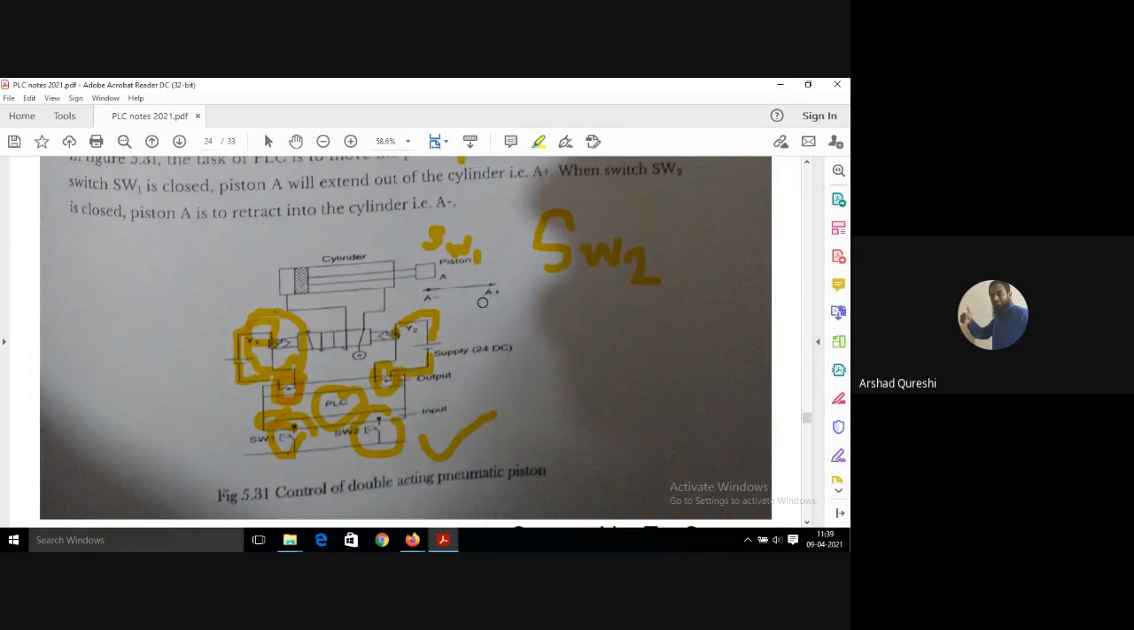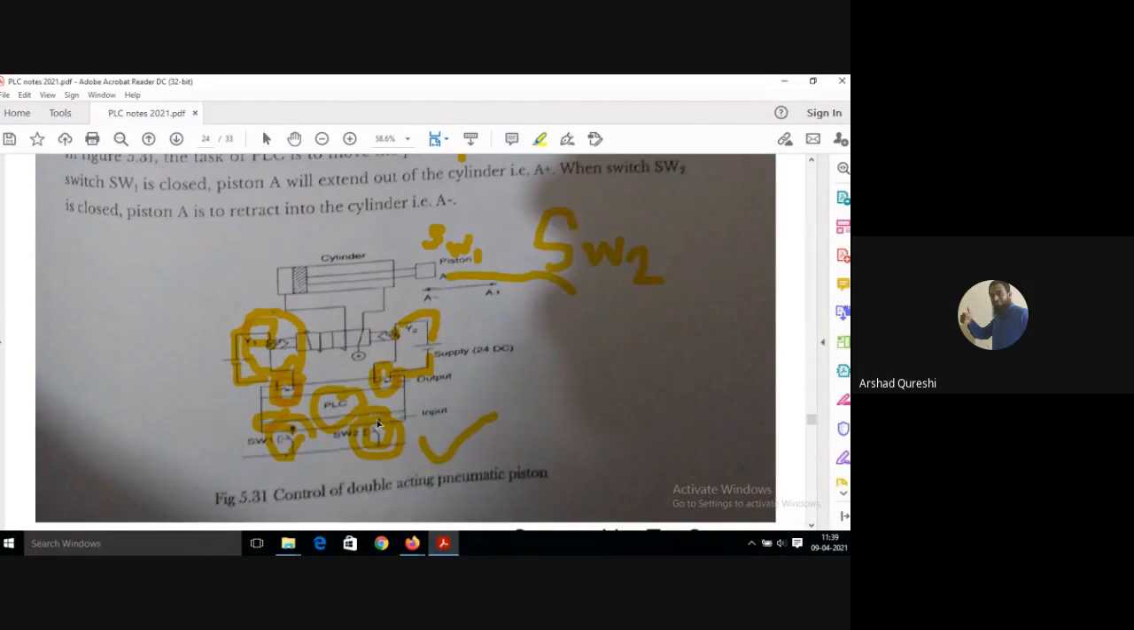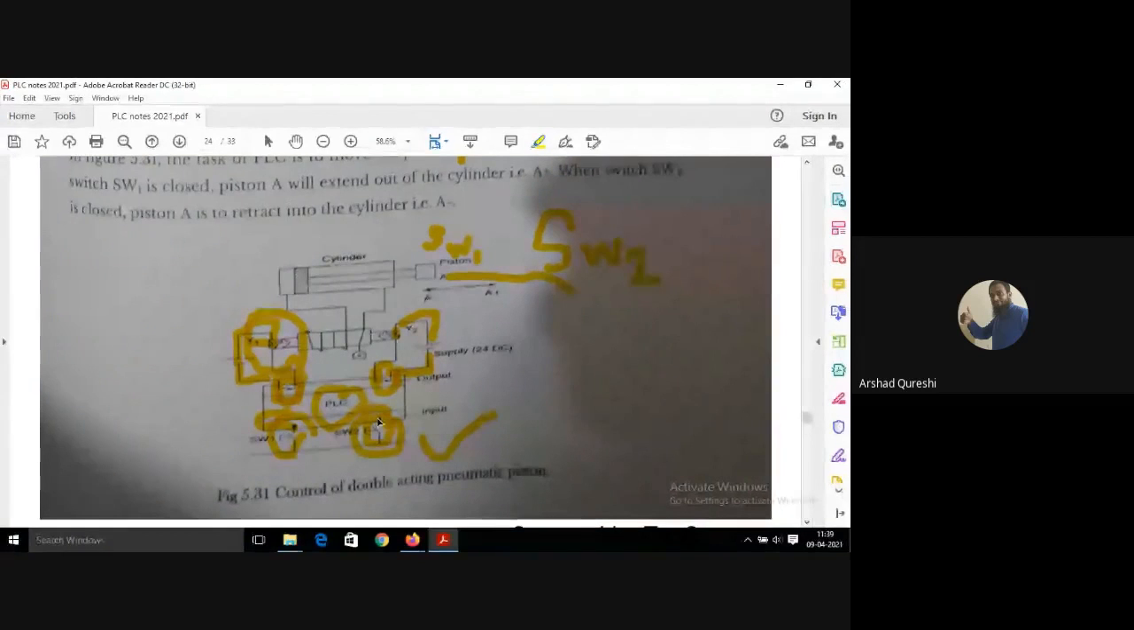As soon as the piston reaches SW2, the input will be given to the PLC from here. The PLC will process it and get to know with the help of the current that SW2 is pressed now because of the piston. The piston has reached here because of the A plus operation. As soon as SW2 gets actuated, the PLC will process it and give the command to close this contact here, and therefore the contact will get closed and the Y2 solenoid gets actuated.